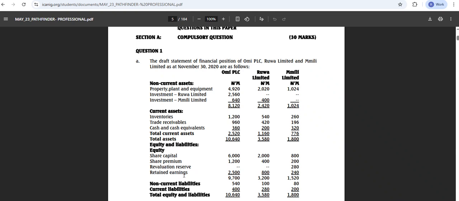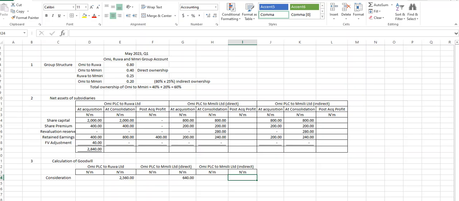Are you sure we are picking 400? How many percentage of Rua do we have? 80%. So whatever Rua does, 80% of it is what we did now. Out of that 400, only 80% of the 400 belongs to us, not the whole 400, am I right? Yes, sir. So what's the 80% of 400? 320.